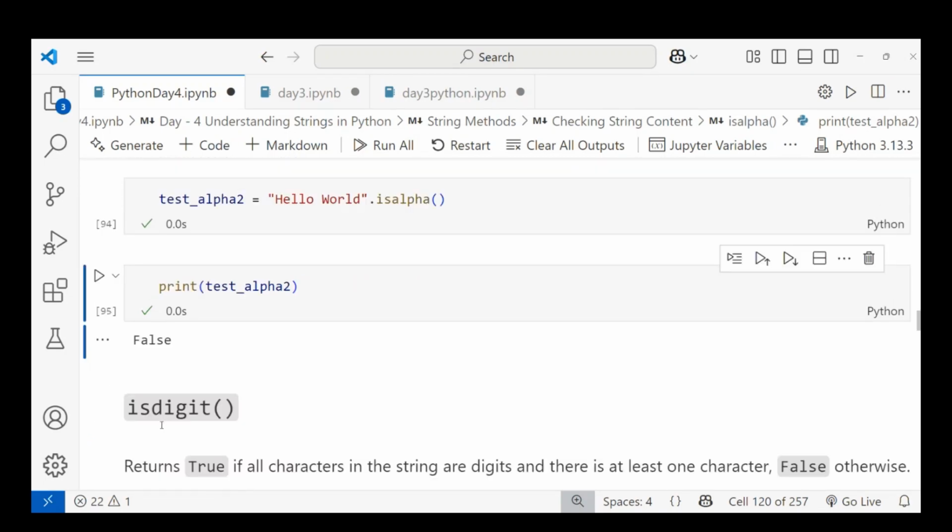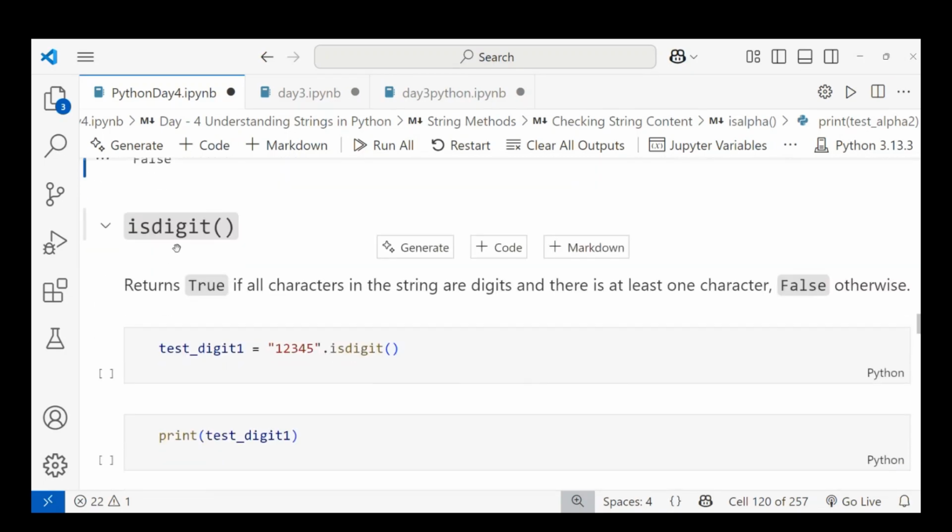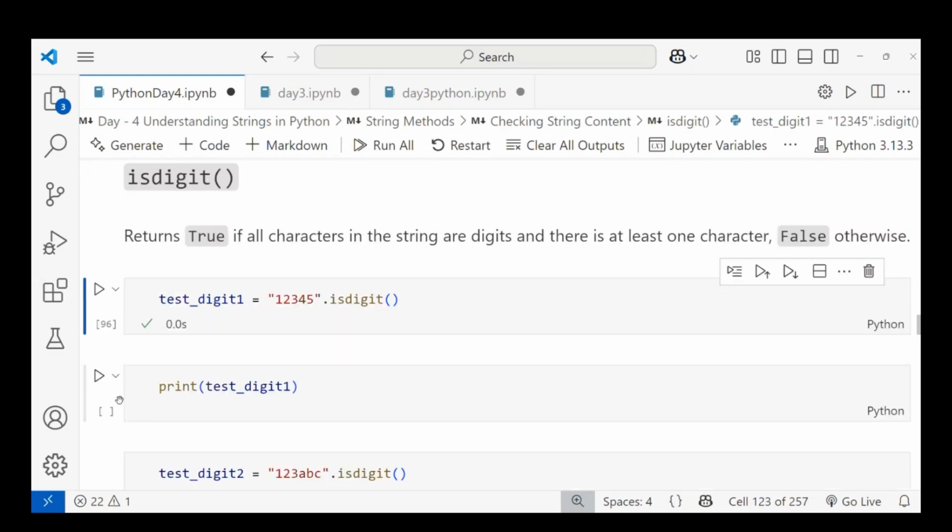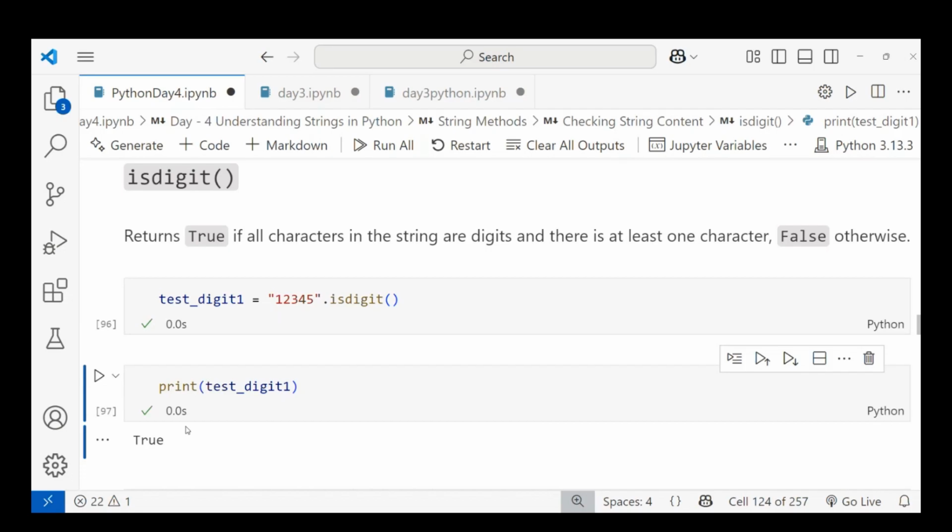Okay, let me take another one, that is isdigit. What does isdigit mean? The given string should have all characters as numbers. Okay, then only it gives true. If one alphabet is there, you will get false. Let me take the example. Test digit 12345 isdigit, I'm checking. I'm printing this, I will get true.